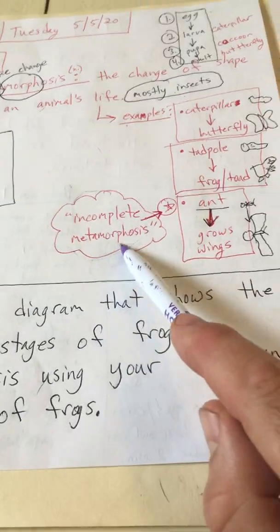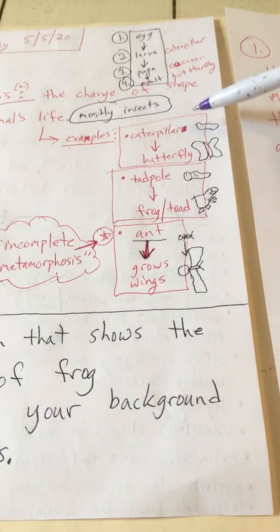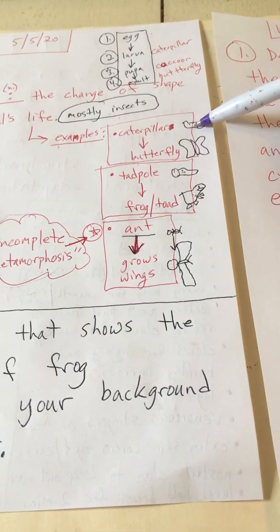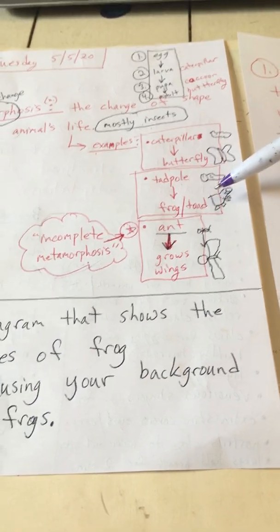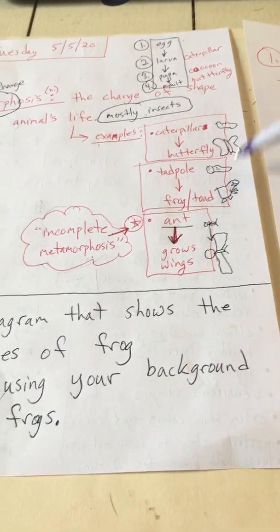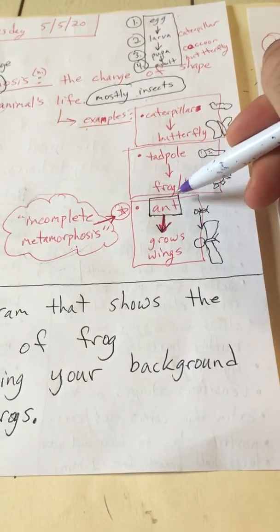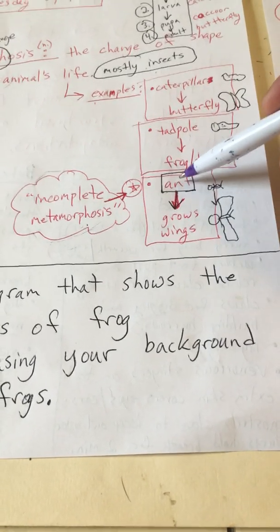Okay, so there's such a thing as incomplete metamorphosis. So the difference between a complete metamorphosis is that they completely change, right? A caterpillar looks completely different when it turns into a butterfly, and a tadpole looks completely different when it turns into a frog. But if you think about an ant, you've seen those big carpenter ants that have wings on them, right? And you say, wait, hold on, why does that ant have wings? That's called an incomplete metamorphosis.